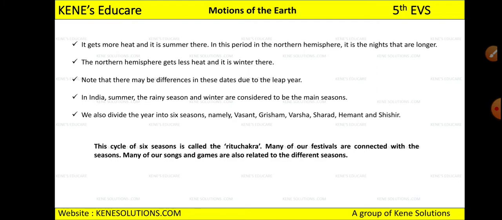When we play Holi, that time we have different songs. When we play Diwali, that time we have different songs. And in various seasons we also change games, right? If it is summer season, we have our vacation, we go to play cricket, we play badminton. But if it is winter, what do we play? We'll play some small things, right?